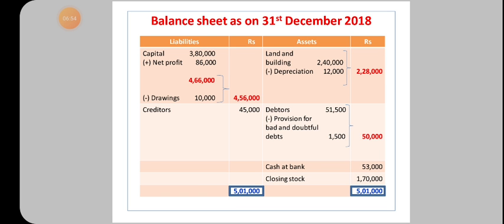Then liabilities, capital. This is what we found from the beginning, from the statement of affairs. So capital 3,80,000, add net profit 86,000. Altogether 4,66,000. From that amount we'll deduct drawings 10,000, so 4,56,000 in the outer column. Then creditors 45,000. Now we add assets and liabilities separately. We'll have the same total. So the assets and liabilities are tallied at 5,01,000.